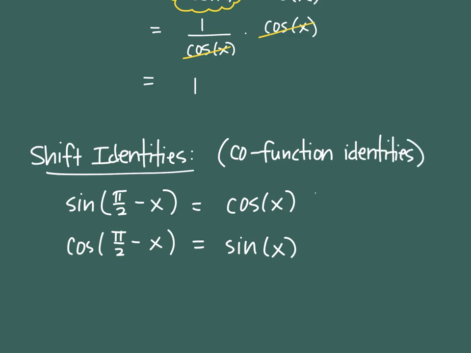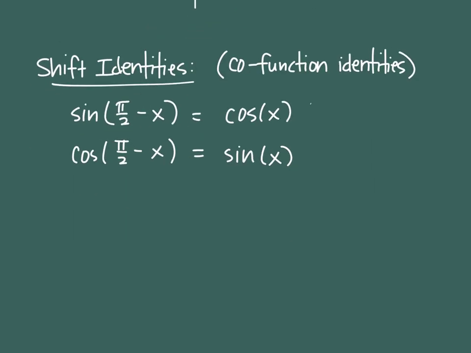I don't like the word co-function. I guess I don't have anything against it, but I feel like a shift helps me picture what it's doing. Co-function doesn't really mean anything to me, but shift, I know what shift means. And so the shift identities is that sine with a pi half shift is a cosine graph, and cosine with a pi half shift is a sine graph. And the nice thing is that it works perfectly for all the other pairs of functions.